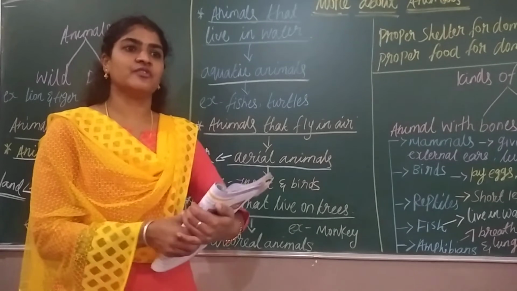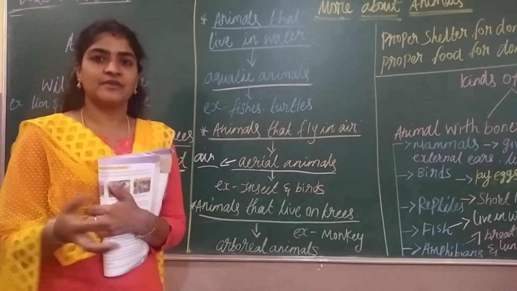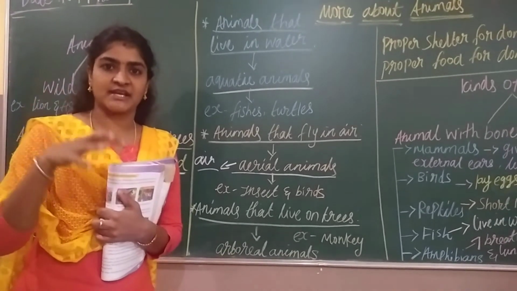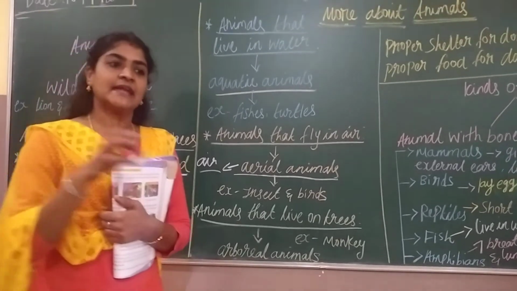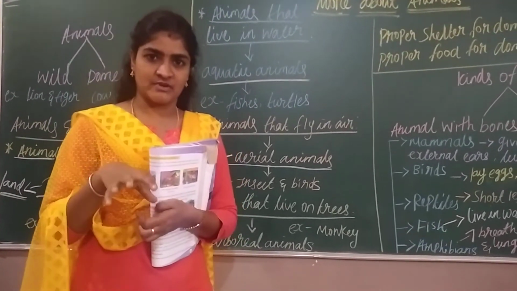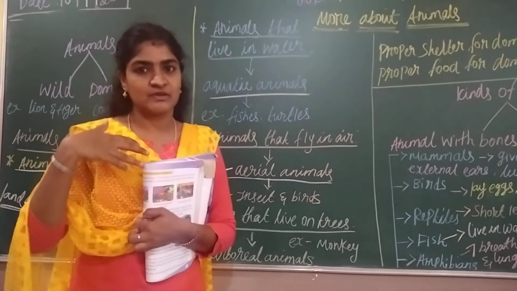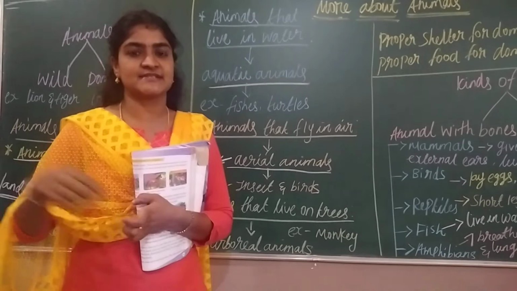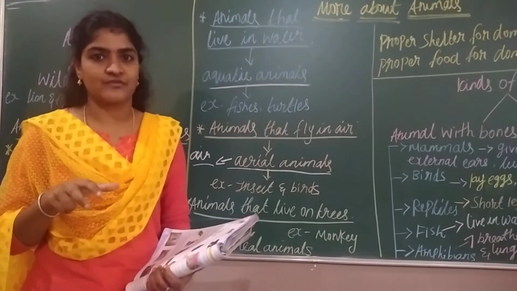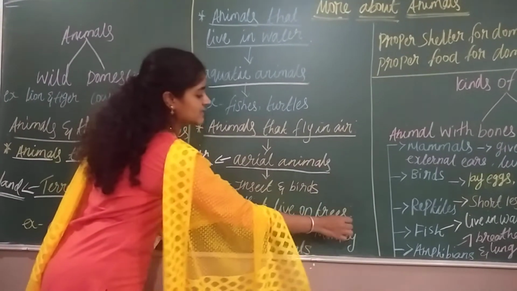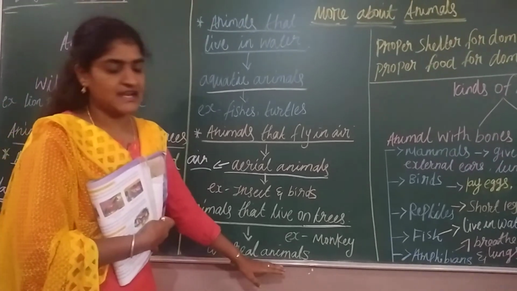These animals make a separate colony for themselves. If one monkey from another group enters the new group, they won't allow it. For example, in a particular street only two or three dogs will be there. If one dog comes from another street, they won't allow it. It will bark and send it to its respective place. So these animals make a particular colony and survive in it. They live on the trees, and that is the reason they are called arboreal animals.